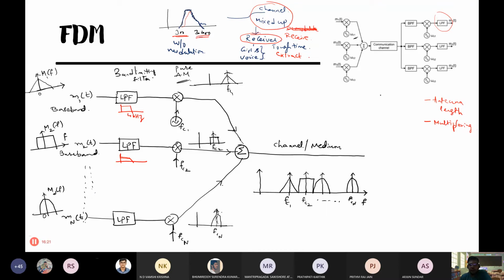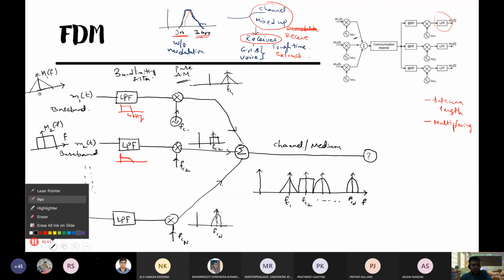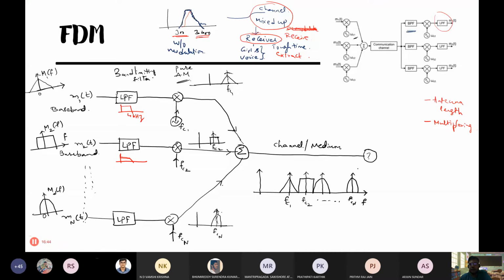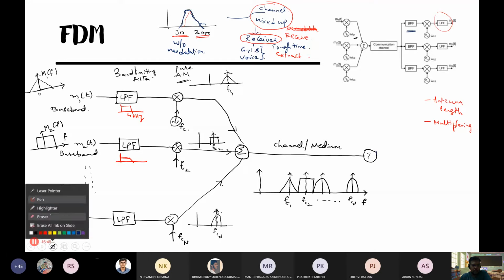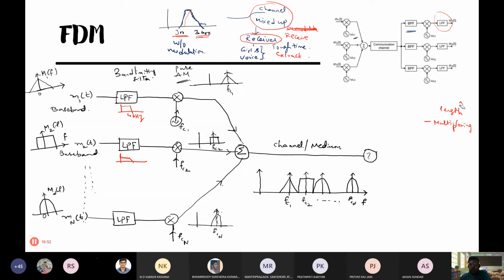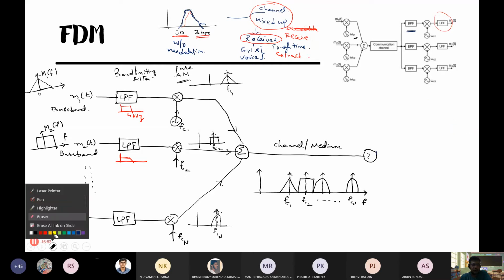So now assume you have got to the receiver. At the receiver, we want to separate all these signals. So how do you separate them? Separator block. Generally they go for a band pass filter. If you see here, the band pass filter will be tuned to FC1, right? The first person's voice you want to decode.